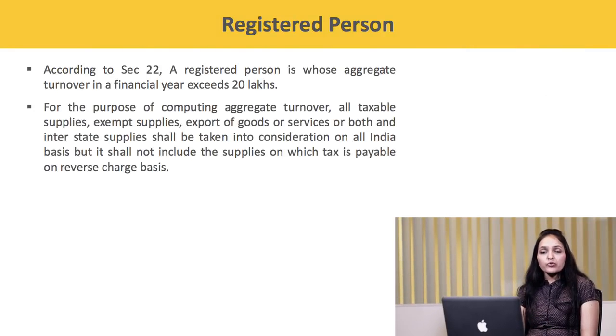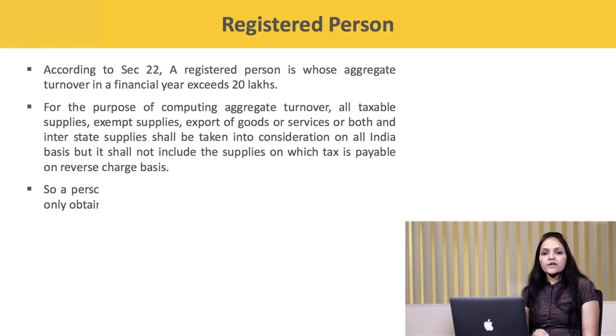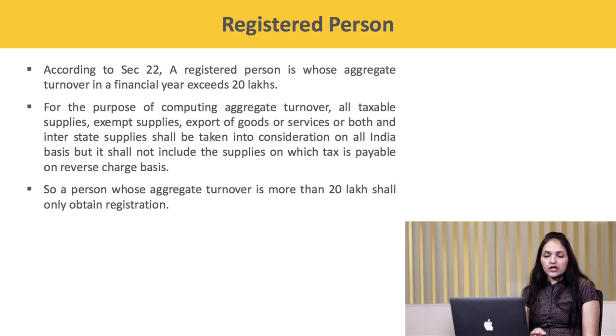For the purpose of computing the aggregate taxable turnover, all the taxable supplies, exempt supplies, export of goods or services or both, interstate supplies of goods or services shall be taken into consideration on all India basis, but it shall not include the services in respect of which the tax is payable on reverse charge. So, a person whose aggregate turnover is more than rupees 20 lakh shall only obtain registration.